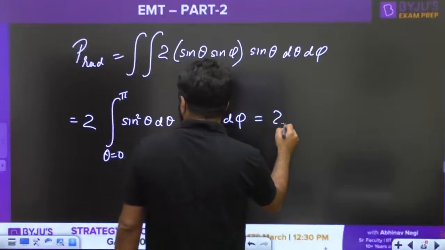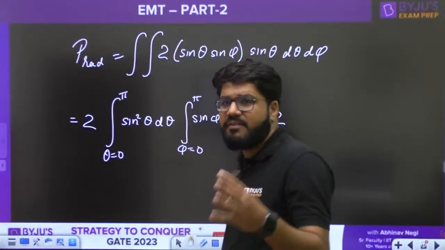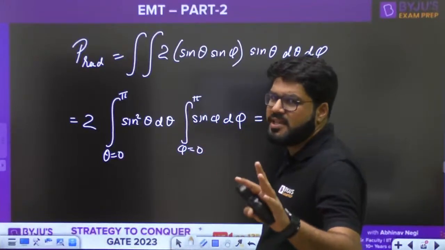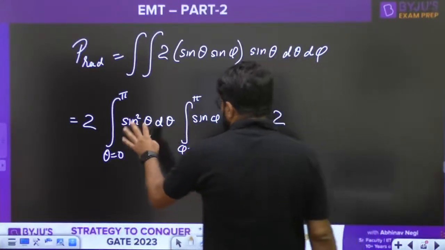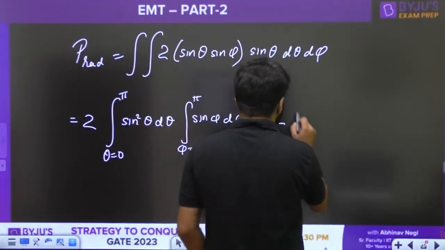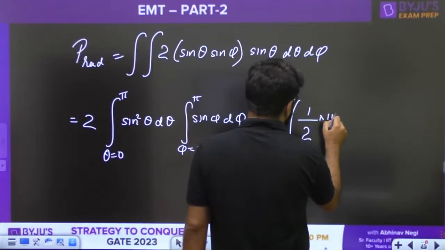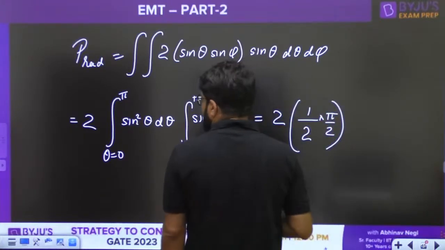So this becomes 2. The integral of sin square theta is directly solved by Wallis' theorem. I have explained earlier also. You must know Wallis' theorem if you want to be quick in the integral calculation for trigonometric functions. Wallis' integral formula. So for sin square theta the answer will be 1 divided by 2 into pi by 2, right?